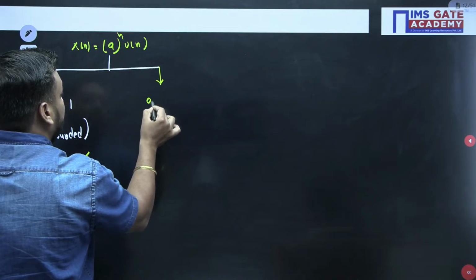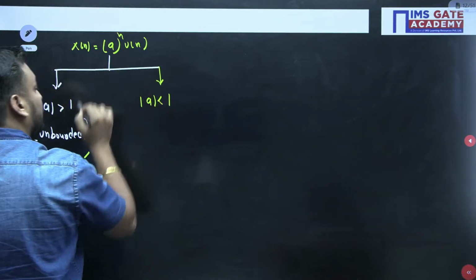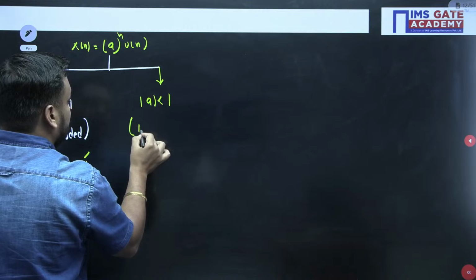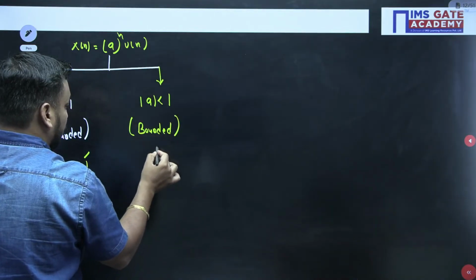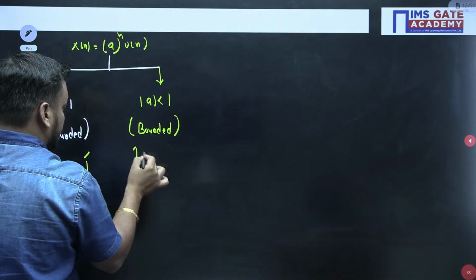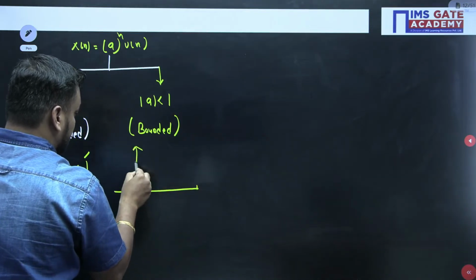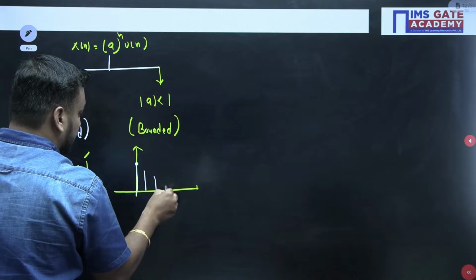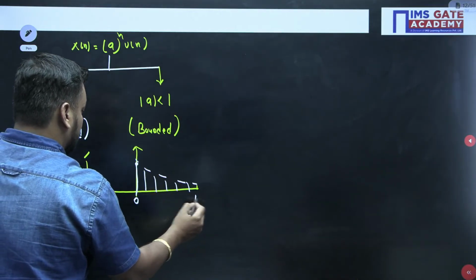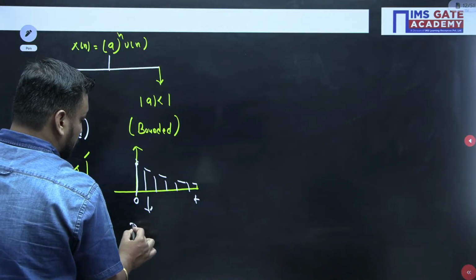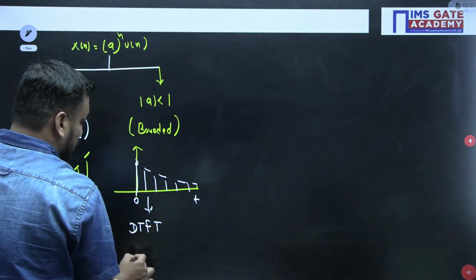But this is possible only if the condition is mode of a less than 1. Mode of a less than 1, then it is bounded. Then it will be bounded, and if you want to make a curve, the curve is also easy this time. Exponentially decaying, a discrete decaying curve. So this is possible. This time the Fourier transform, DTFT, is possible.